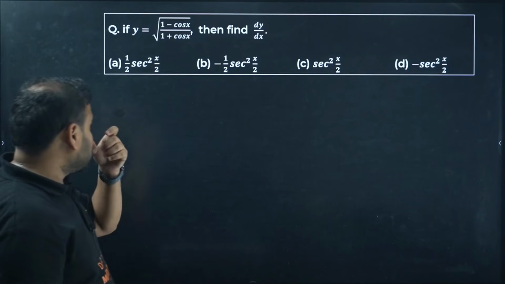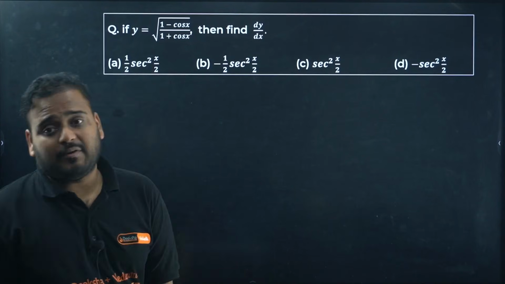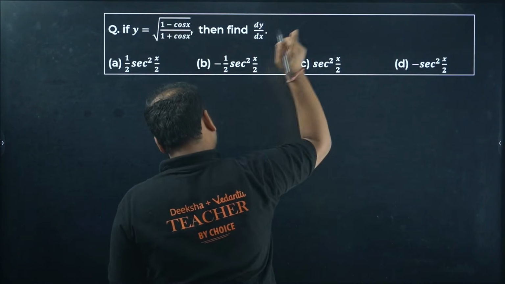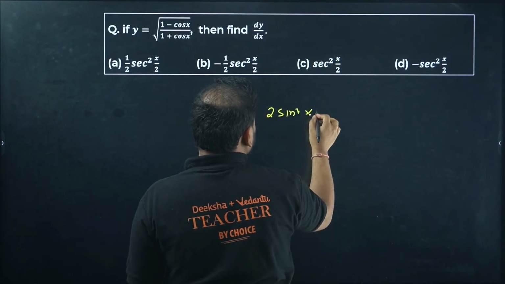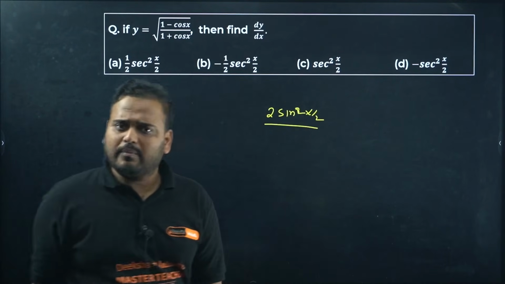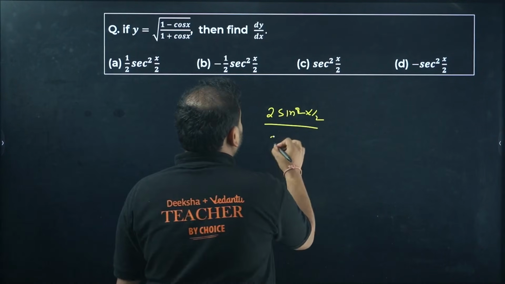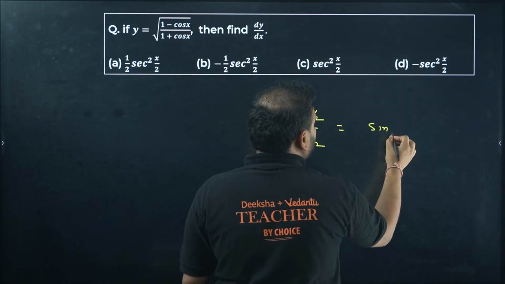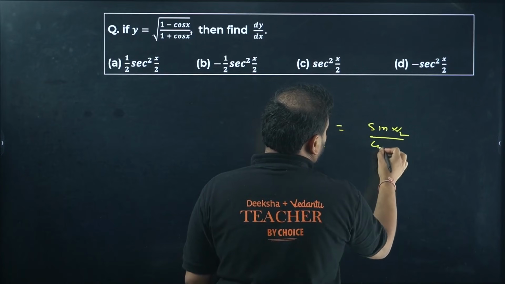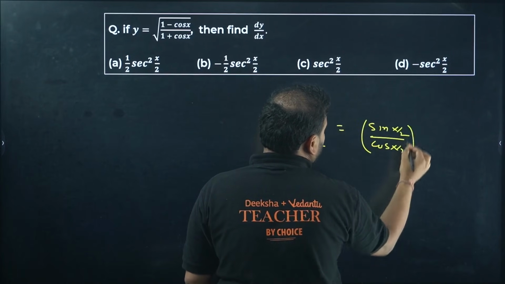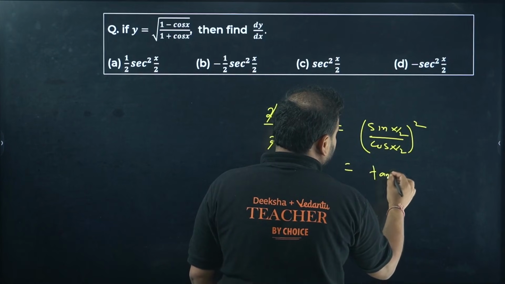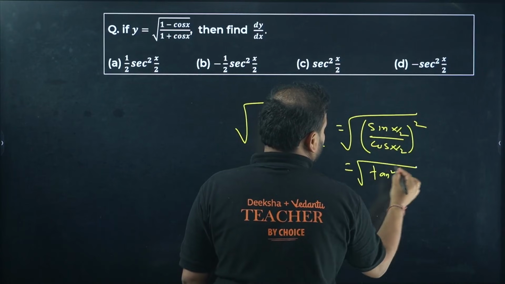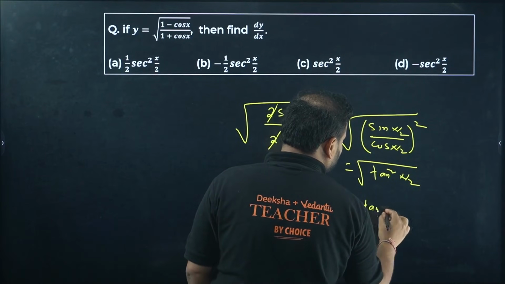Next, if you have the square root of 1 minus cos x upon 1 plus cos x, you have to find the derivative. It looks like a difficult question, but it's not actually difficult. The formula you should all know: 1 minus cos x is 2 sine square x by 2, and 1 plus cos x is 2 cos square x by 2. The 2 and 2 cancel. I get sine x by 2 upon cos x by 2, the whole square. This becomes tan square x by 2. Apply the root now. The root and square cancel. You have the answer as tan x by 2.